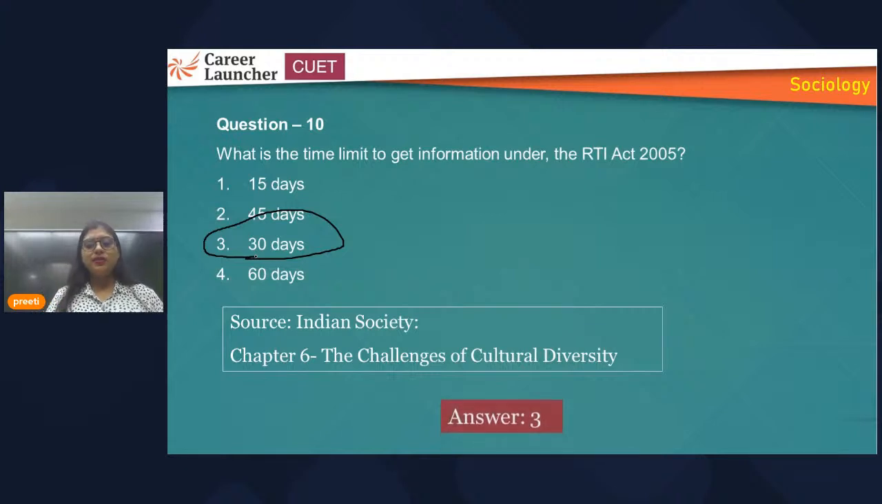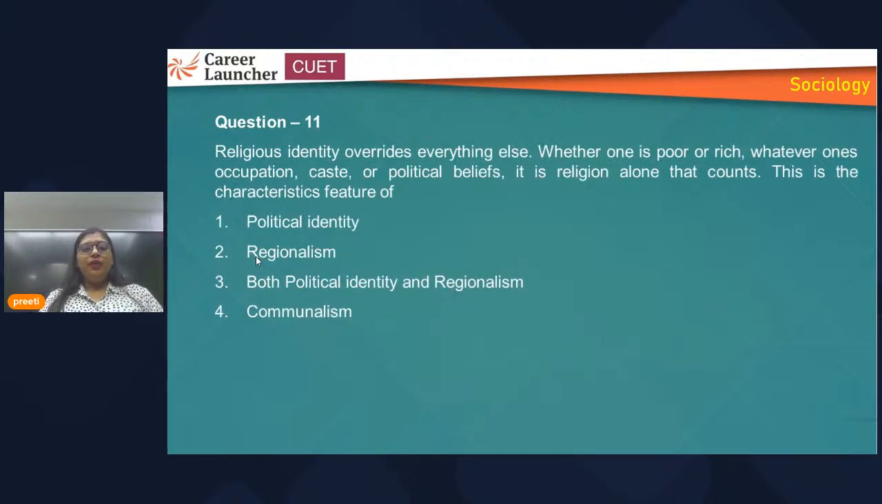All right, so answer is what? That is 3. Now, religious identity overrides everything else. Whenever one is poor or rich, whenever one's occupation, caste, or political beliefs, it is religion alone that counts. This is the characteristic feature of... So here, just read the question. It is talking about that religious identity that overrides everything else. So this is identity, particularly about religious identity.